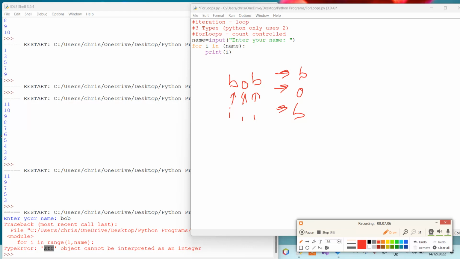Okay, so let me try and get rid of this ink, which doesn't want to rub out for some reason. Give me a second. Clear off. There you go.